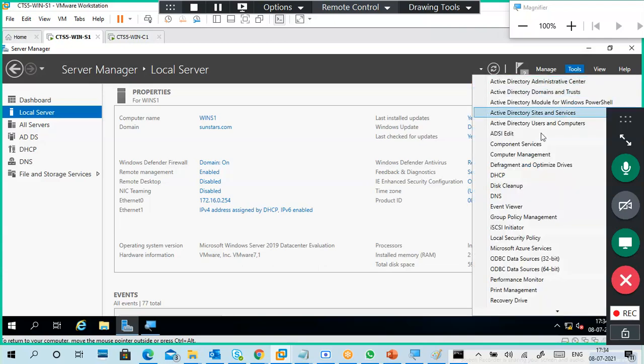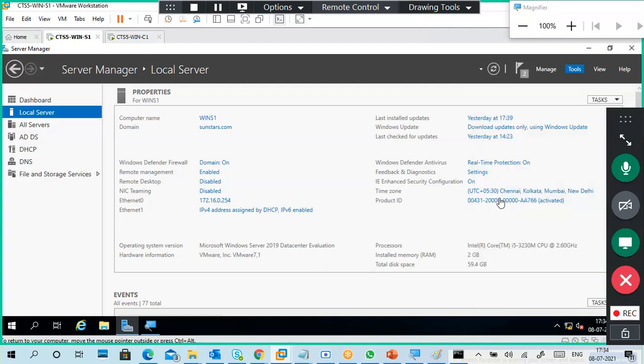Go to tools, DNS. Okay. Server manager, tools, DNS. So I click on DNS. Why is the mouse slow now? Maybe because of this one.